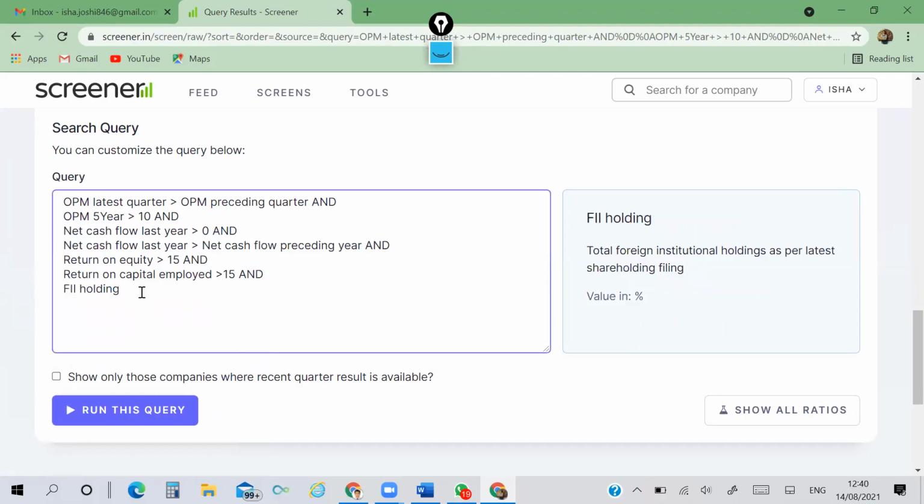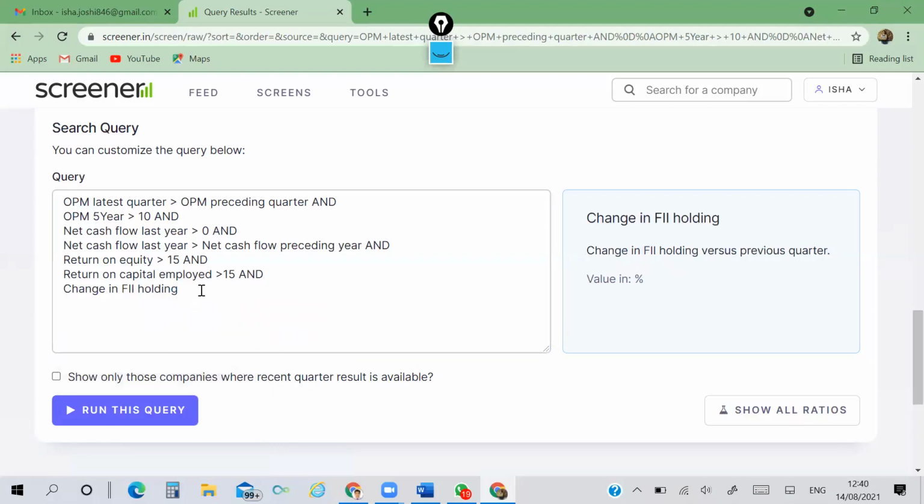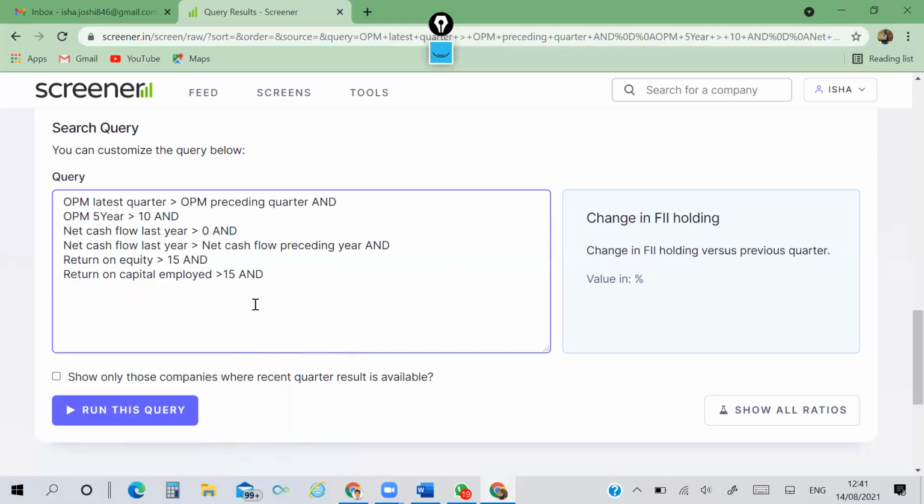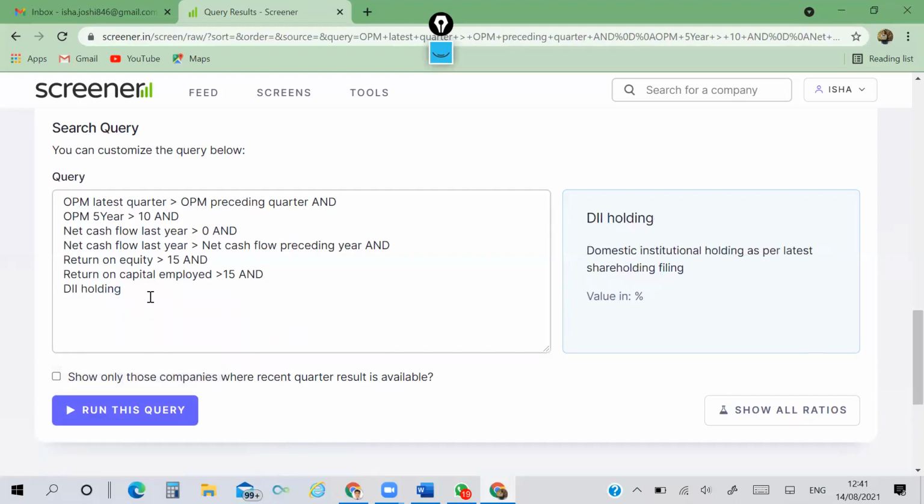FII holding is greater than... Okay, I will use change in FII holding then. Change in FII holding, I use here greater than 0, so that I will get the companies in which FII holding has increased. For mutual fund, you can check here DII. DII holding is there. DII holding is greater than 0. If I place here,